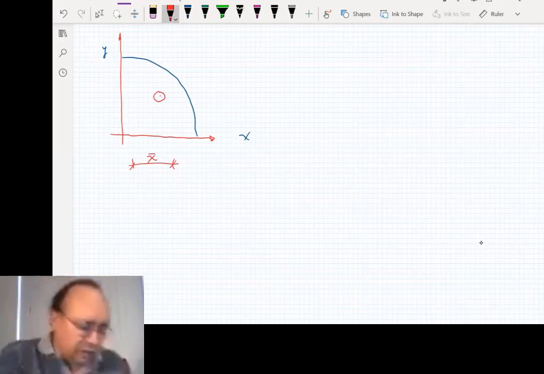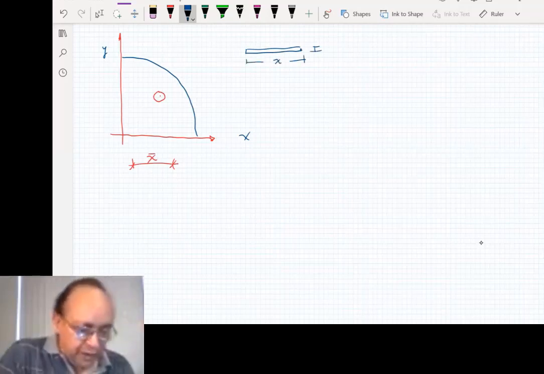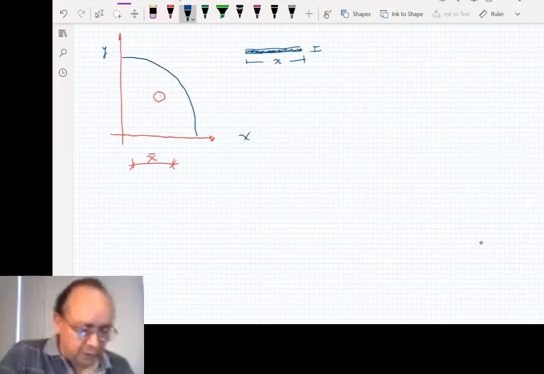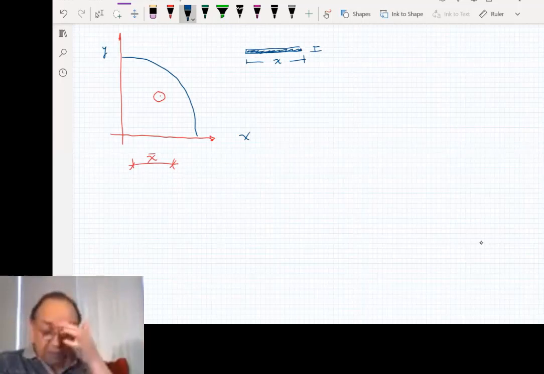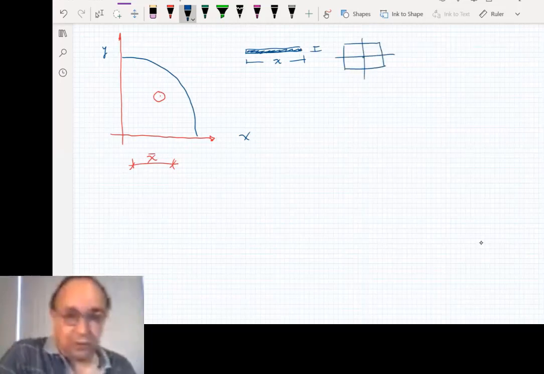The examples that we did last time used differentials of area that were rectangles. We know the center of gravity of a strip, and also of a rectangle. We did it last time. It's right in the middle, and it's also common sense.